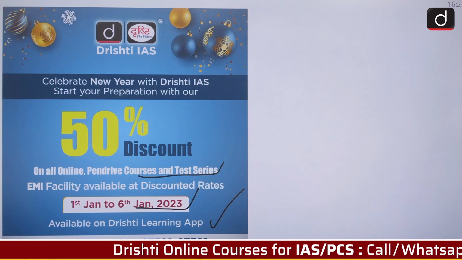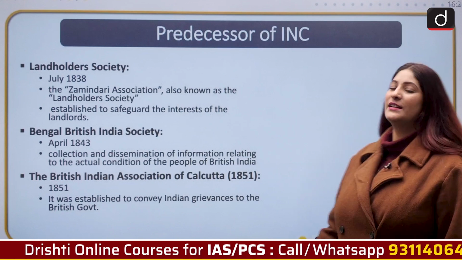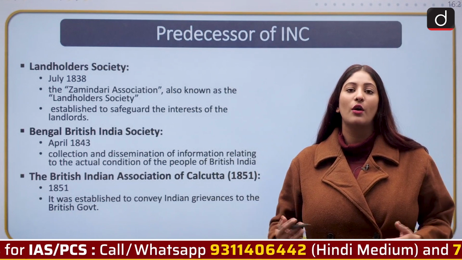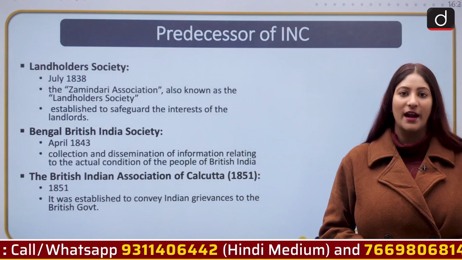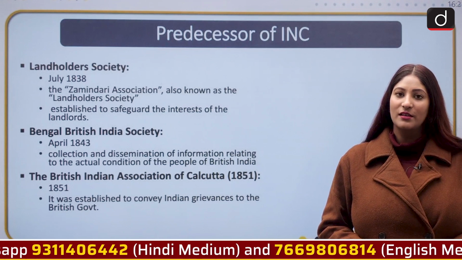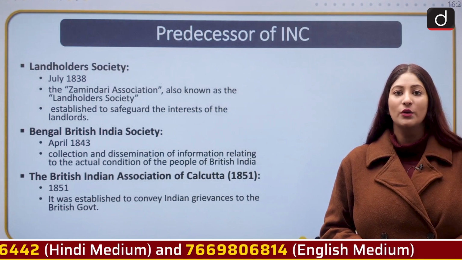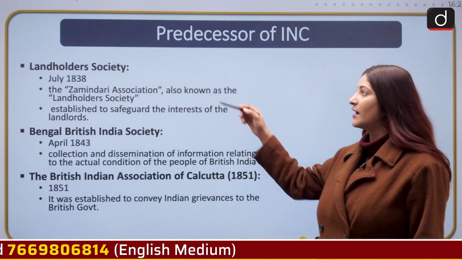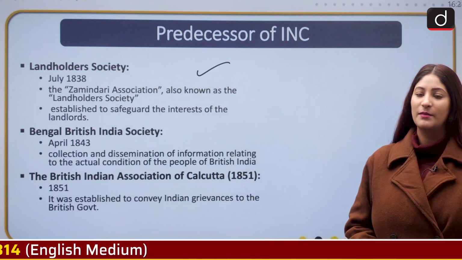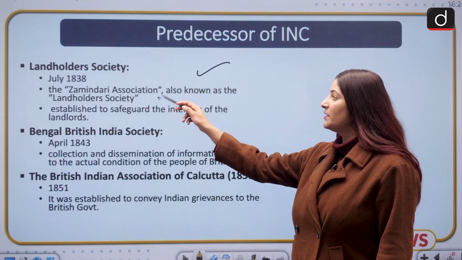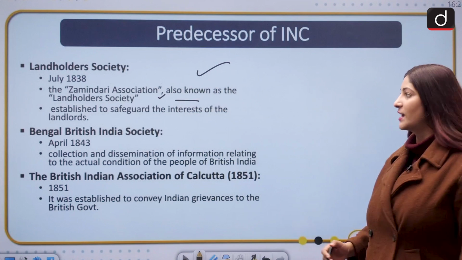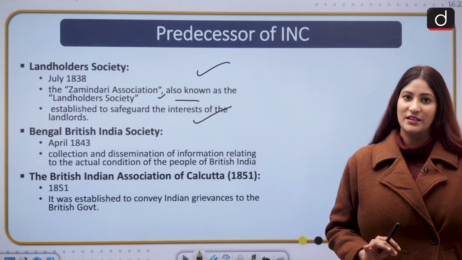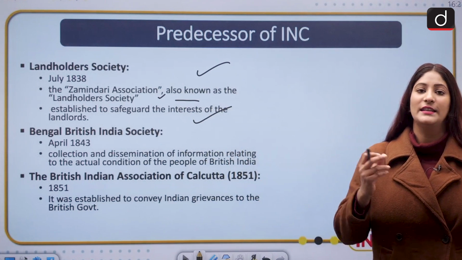Let us now move ahead and first of all look at the predecessor of INC. Predecessors of INC here means the many organizations which existed before INC. In a very localized manner, they tried to resolve their own grievances which were directly or indirectly related to the British rule. First is, of course, the Landholders Society, which was established in the year 1838. It was the Zamindar Association, or also known as the Landholders Society. It was established to safeguard the interest of the landlords, and that is why it was pretty restricted in nature, only taking into consideration the elitist class.